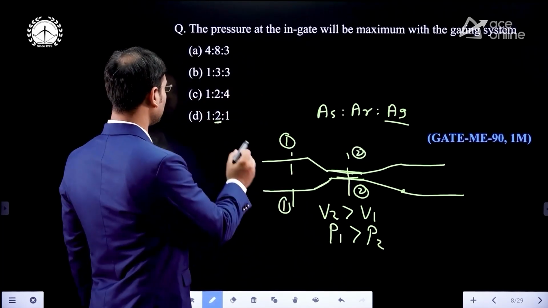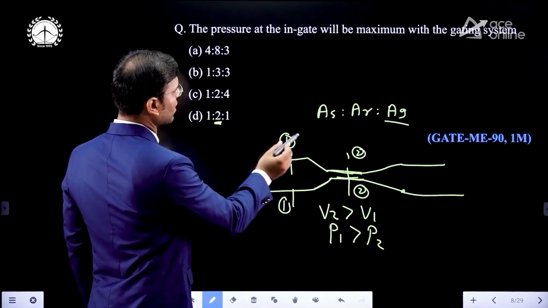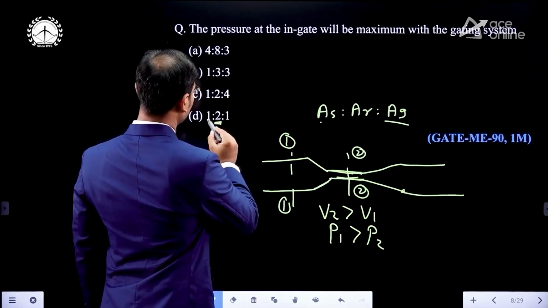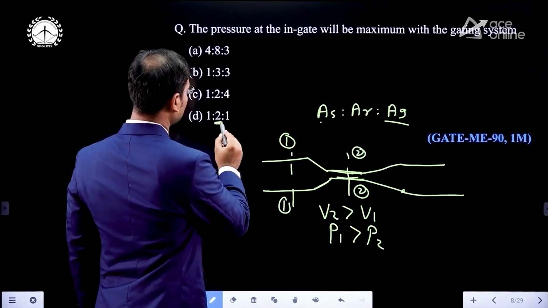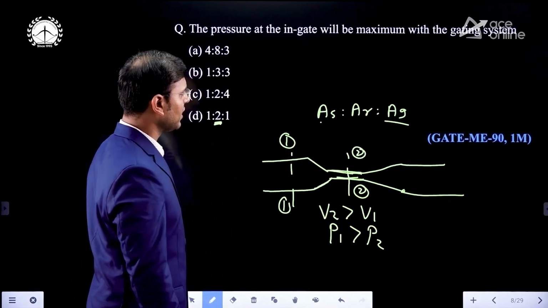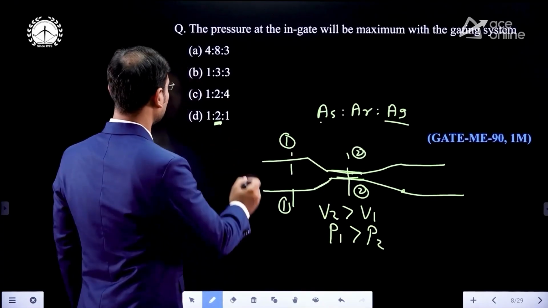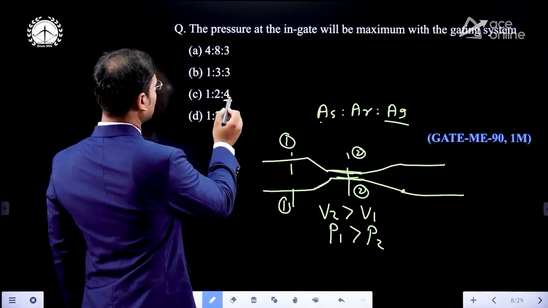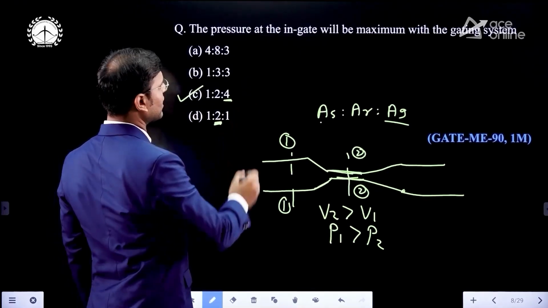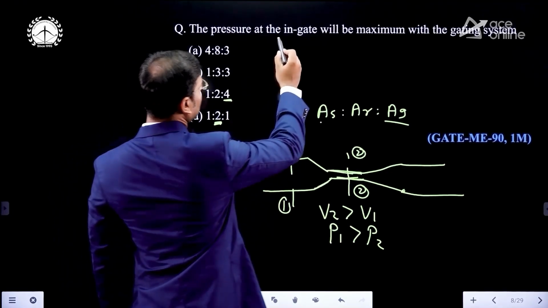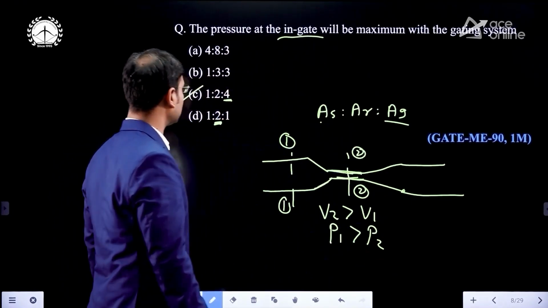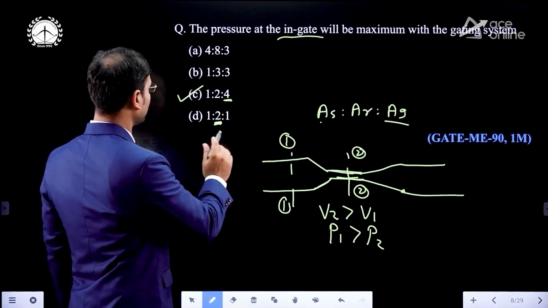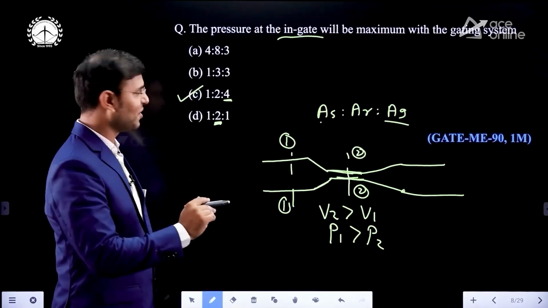Then I can see that in option D, the pressure is more for the runner. The first is area of a sprue, area of runner, area of ingate. Then you can see the 2, the area of runner, has more pressure. Here at option C, you can see that the area of ingate has more pressure, and that is only what is asked. The pressure at the ingate will be maximum with the gating system. Yes, here is the 4, but we need to check all options.